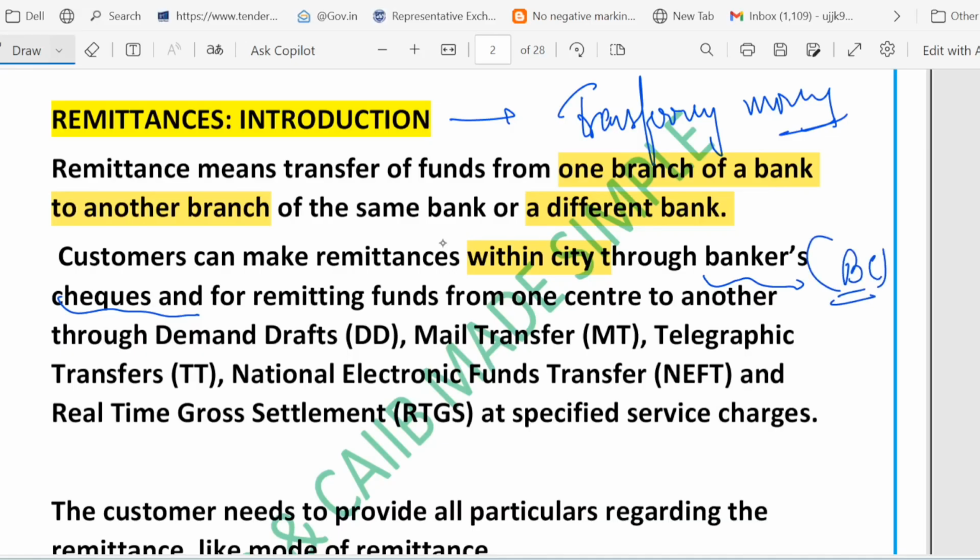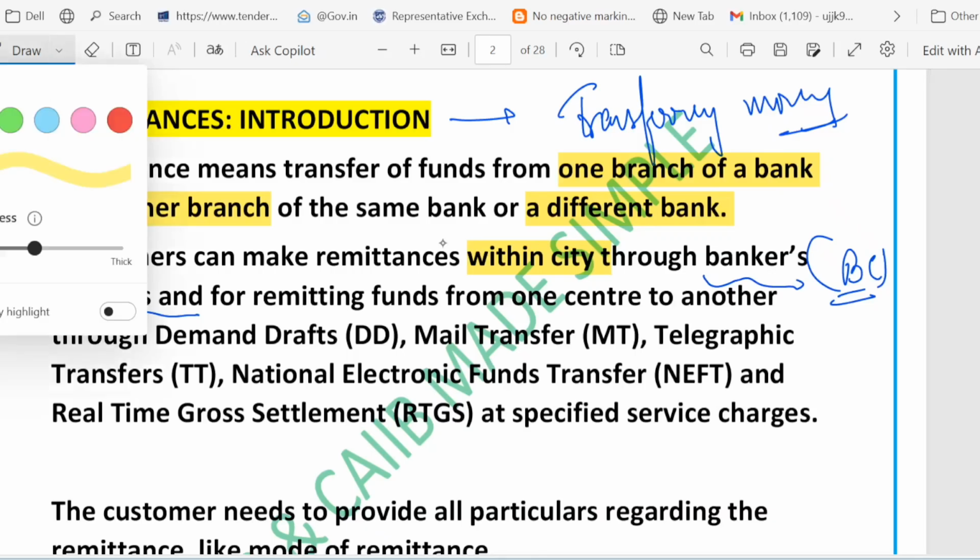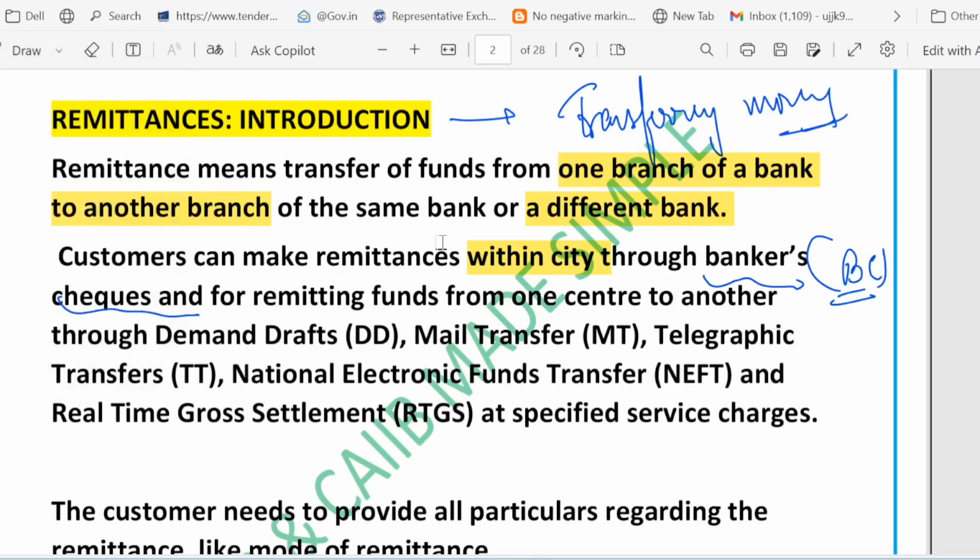And the second case is from one city, from one center, to another. So what are the techniques for that? Through demand draft, mail transfer, telegraphic transfer, NEFT, and RTGS.